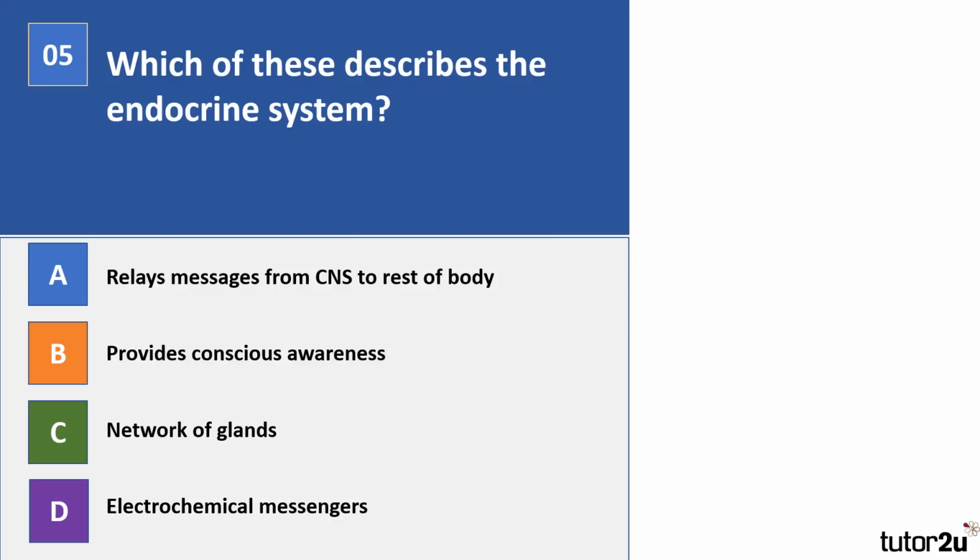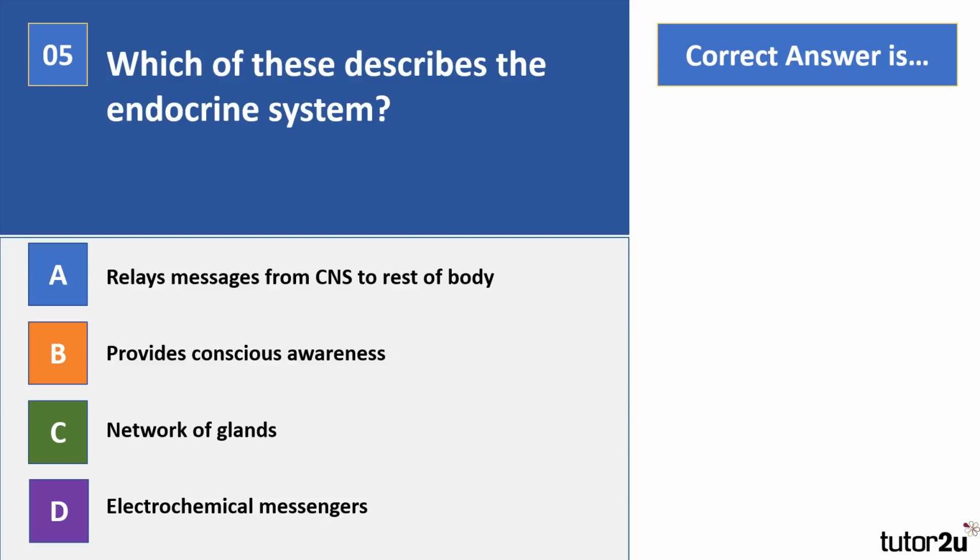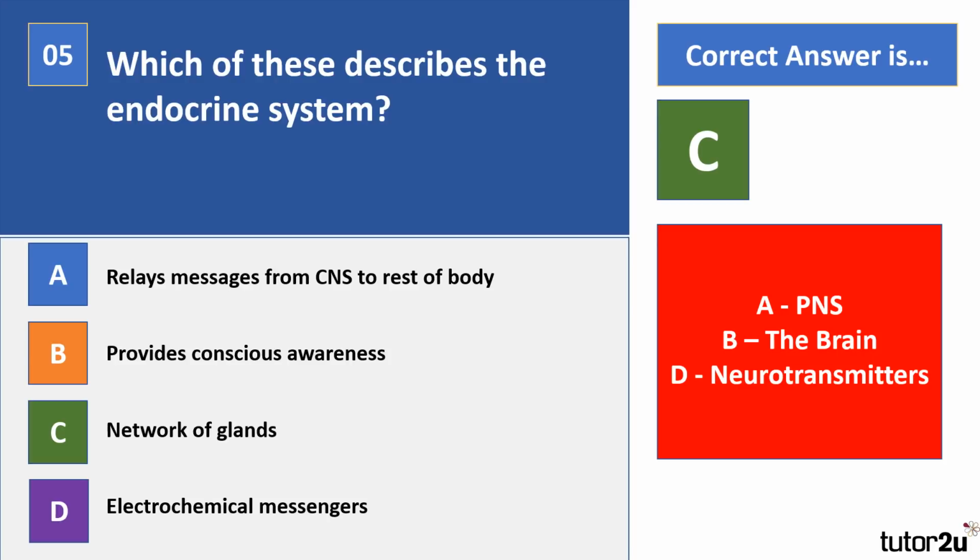Question 5. Which of these describes the endocrine system? So you've got A, relays messages from CNS to rest of body, B, provides conscious awareness, C, network of glands, D, electrochemical messengers. So pause the video. The correct answer there is C. It might be you pausing it now and seeing if you can think of what the other terms are there. The other terms there are A, relays messages from the CNS to rest of body is the PNS, provides conscious awareness is the brain, and electrochemical messengers are neurotransmitters.